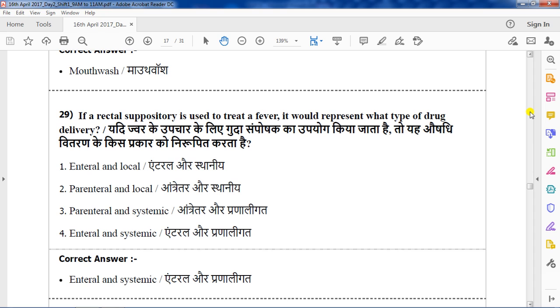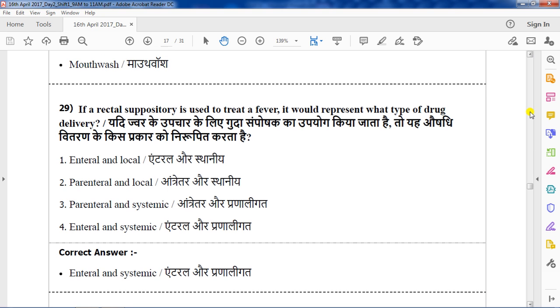But in the case of enteral, the drugs are administered through the mouth and alimentary canal. So here, the rectal route is a part of the alimentary canal, so it is an enteral route, and through that the drug is absorbed into the blood circulation, so it is systemic. So the answer is enteral and systemic.